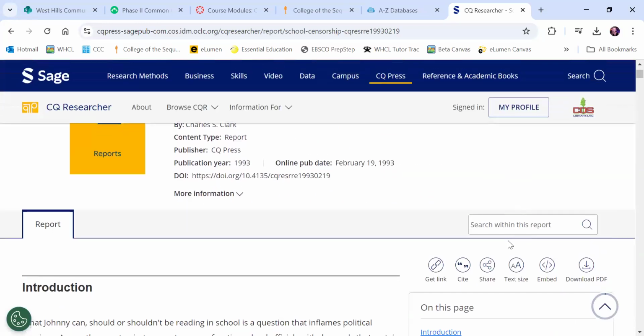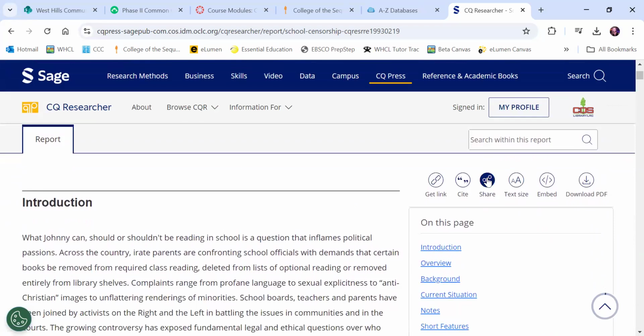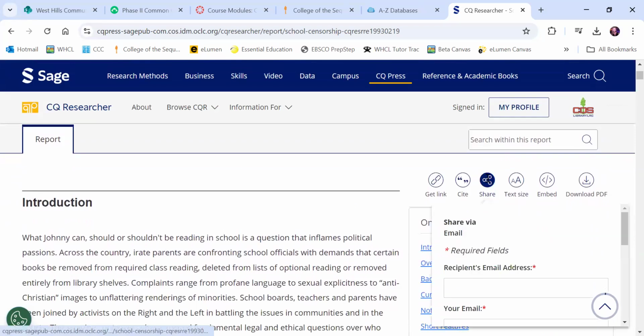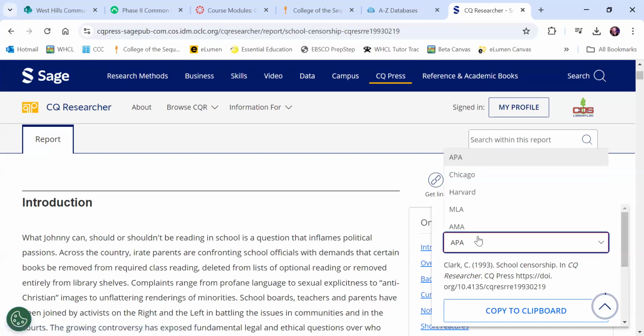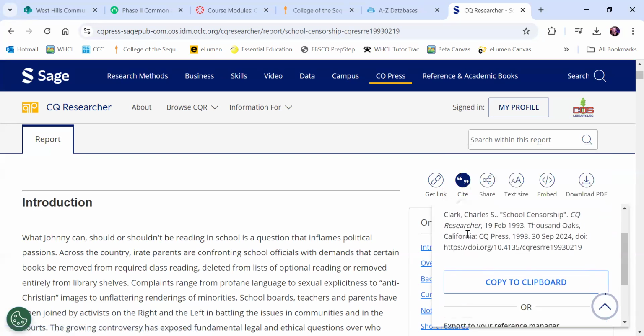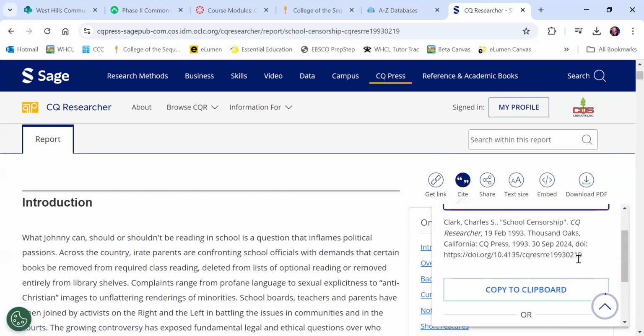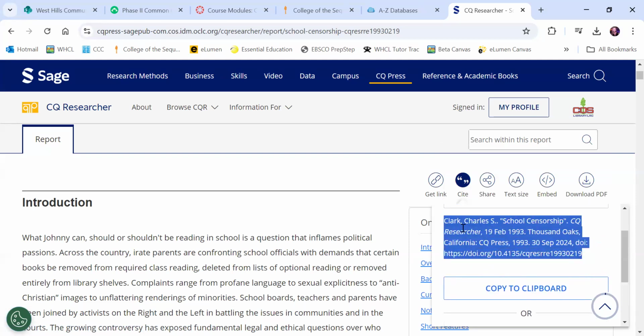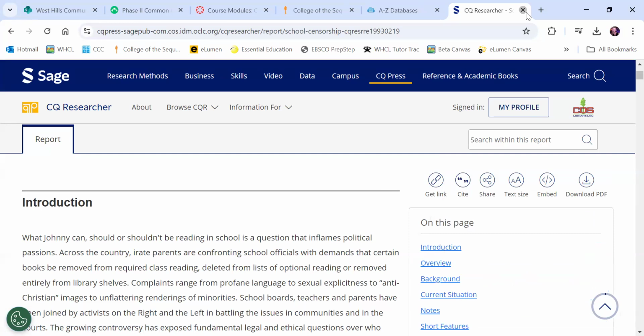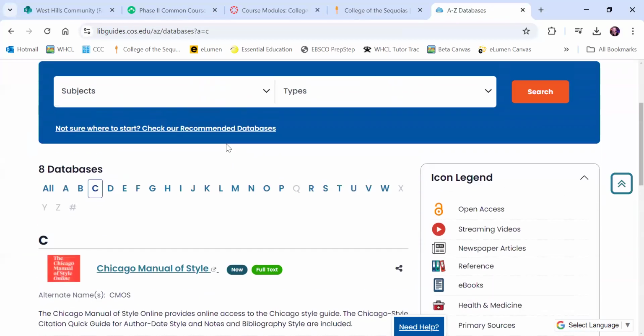So if I like this article, once again, I would go to these little buttons here. I would hit share. I would email myself with the information, or I can, once again, download it here. And then I would click cite. I would choose MLA. And then I have my MLA formatted citation right there.